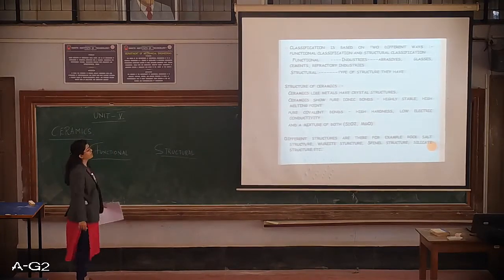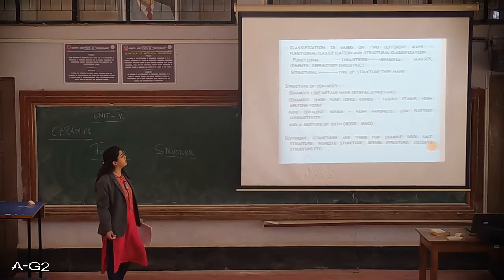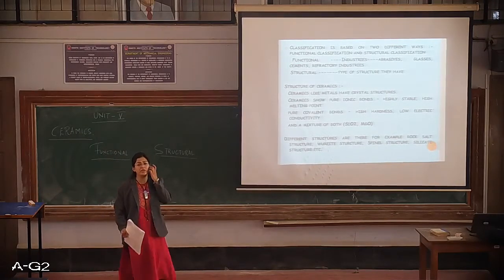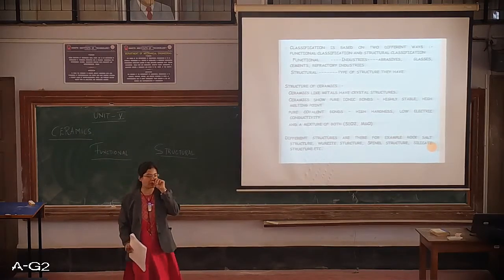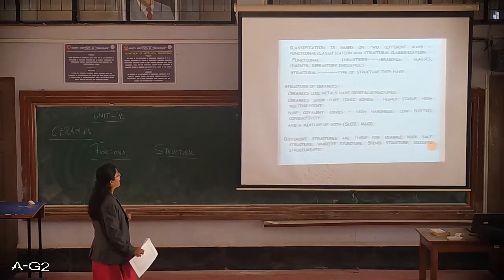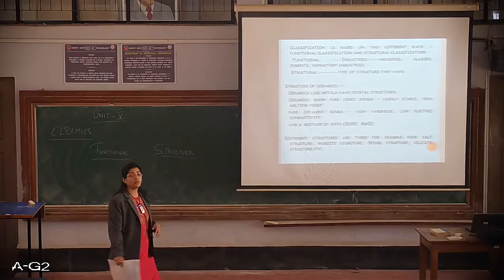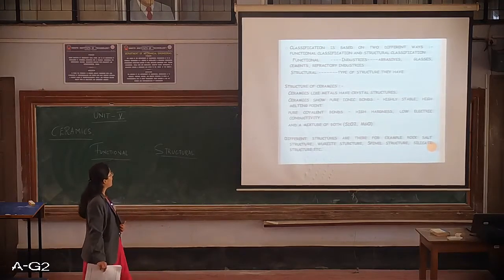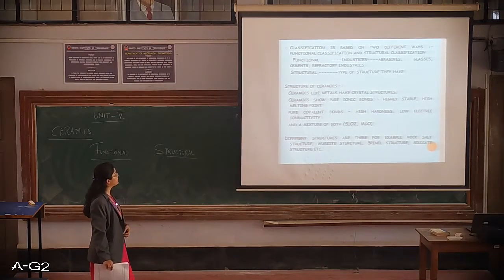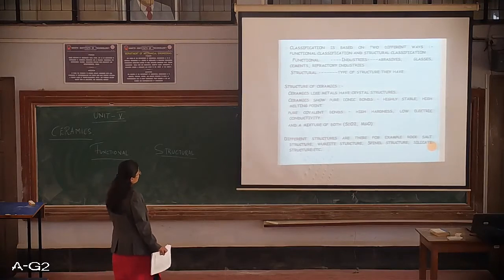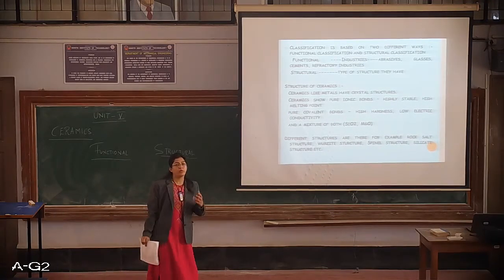Functional classification basically indicates the industries and the industrial applications of these ceramics. So we have abrasive, glass, cement, refractory, all of these are used in industries. And then we have the structural ceramics, which is classified based on the types of the structure.